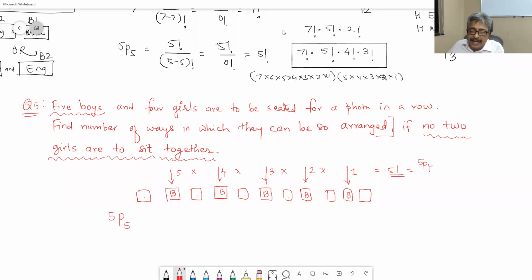That is the number of ways I can arrange the boys. And now it's time to arrange the girls. We have only 4 girls and there are 6 chairs. The answer is going to be 6 chairs for 4 girls, which is 6 factorial upon (6 minus 4) factorial.